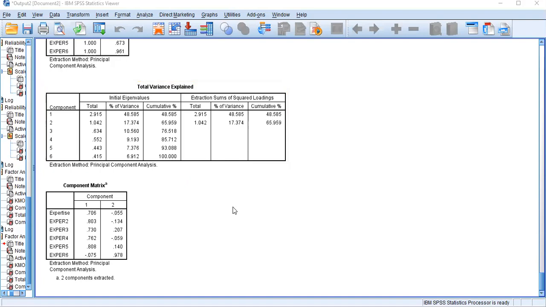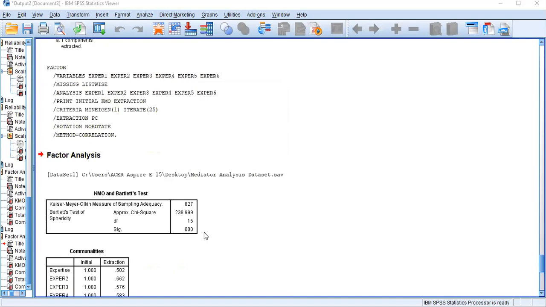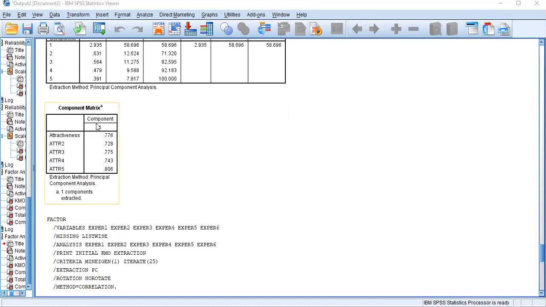Now the question is, which items are not valid under my 6 measurement items? The answer you will get from the component matrix. In the previous one, under the component matrix, you could see only one column. That means your 5 items were coming under one component.